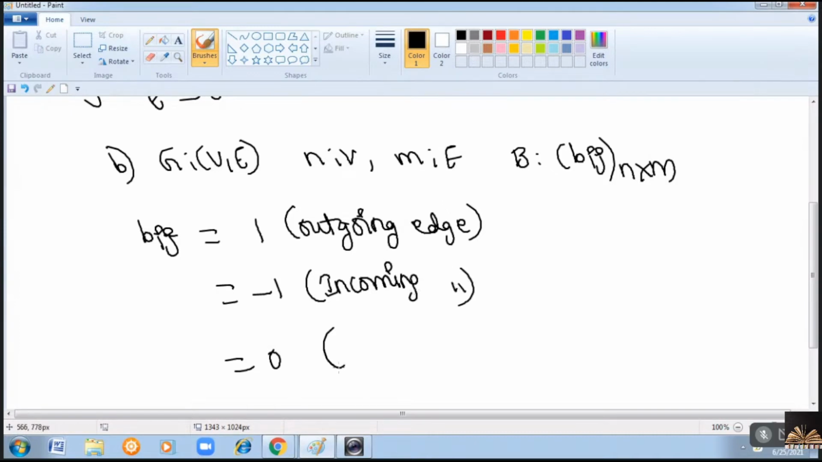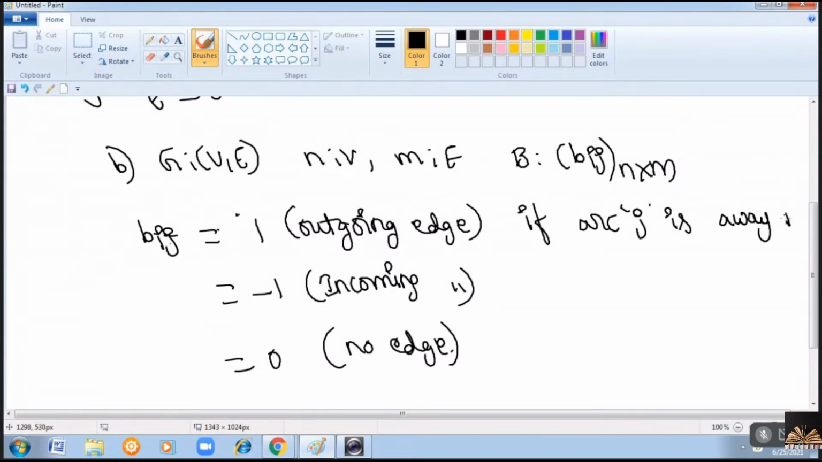If there is no edge, then you can use 0. That means Bij is equal to 1 if the arc, in case of a directed graph, if the arc J is moving away from the vertex I, that is an outgoing edge from the vertex I, the value will be 1. I'll explain with an example, then you'll understand it clearly.